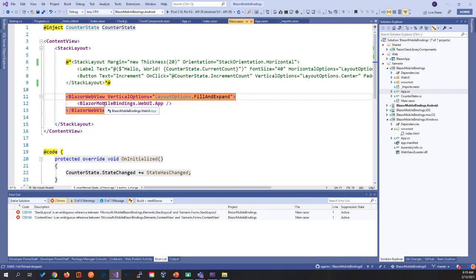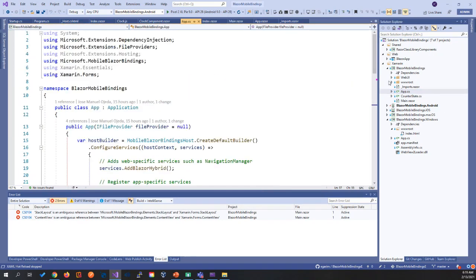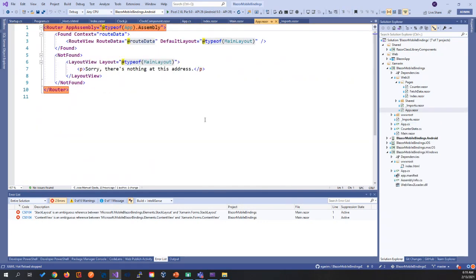Now, let's see this Blazor web view component. This one is one of the most interesting ones, because what it's doing here is instantiating the mobile Blazor binding. Sorry, my pronunciation today is off, the demo gods are not on my side, but the mobile Blazor binding is initiated in this app component. If we look at our app component, it looks exactly the same as the one that we were showing in Blazor.